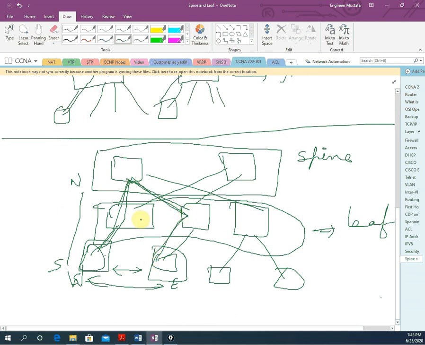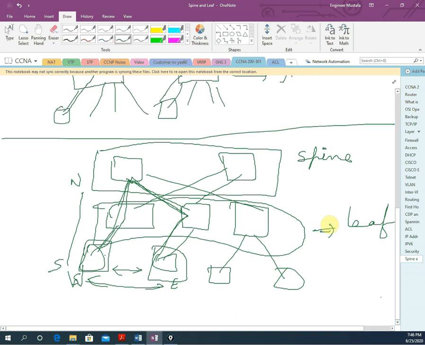Okay, so let me tell you some points so you can remember them. This topology is comprised of leaf switches that are connected to the end devices. The end devices down here, for example client and server, are represented as the access layer, because the leaf is behaving as an access layer switch.